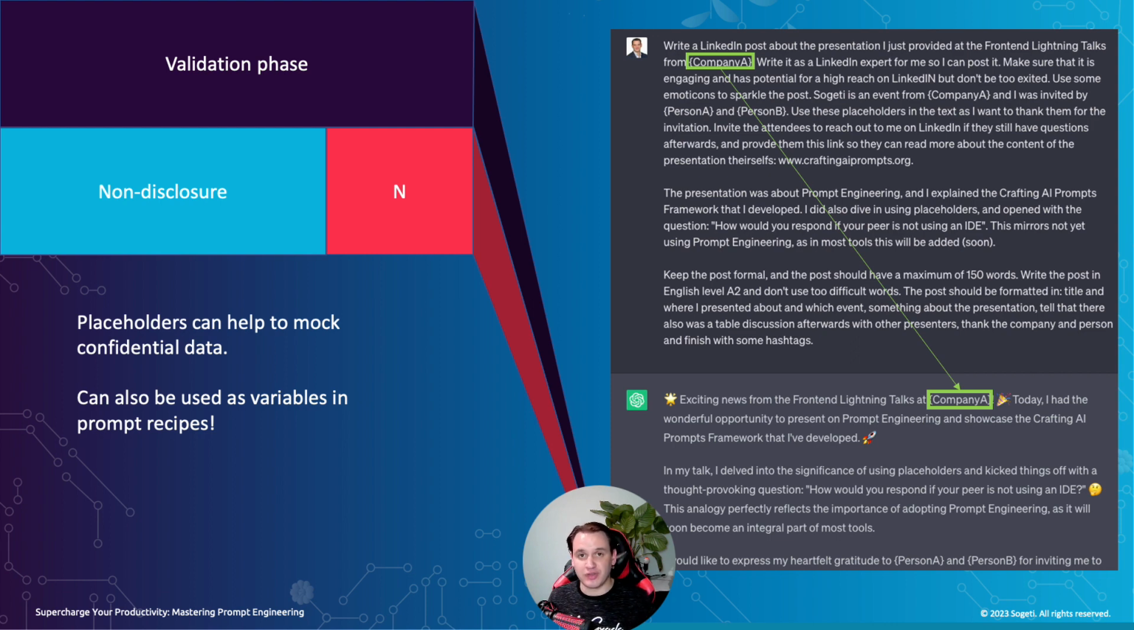And ChatGPT will do that as well in the output. So what you can see in the output, company A is still between curly braces, and I can later replace that with the content that I'm expecting. This is a very nice way, and you can also use this, for example, as variables in prompt recipes. Another technique that I'm not able to share during this session, but you can read more about on my LinkedIn page.